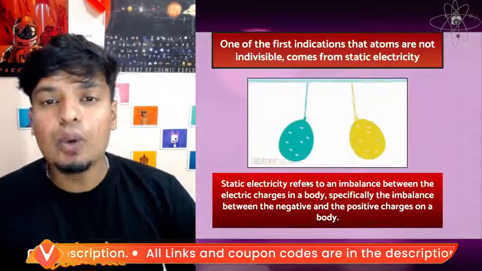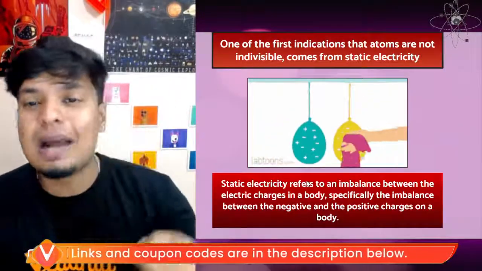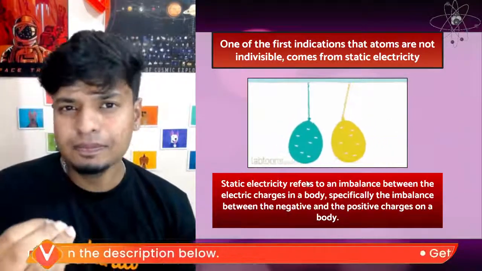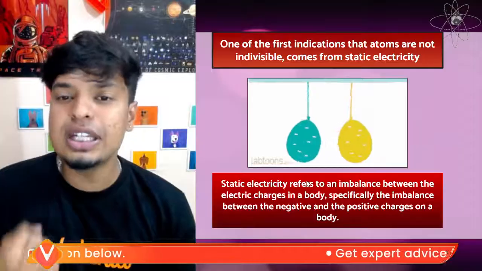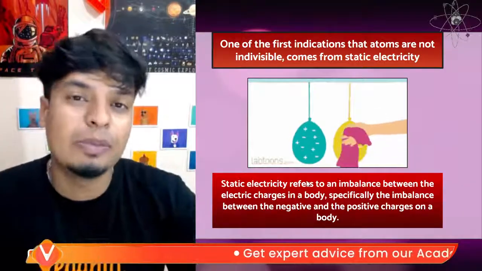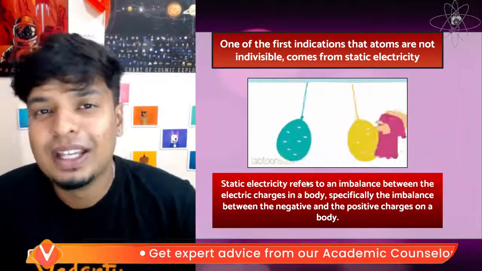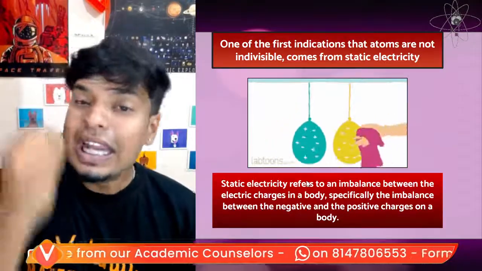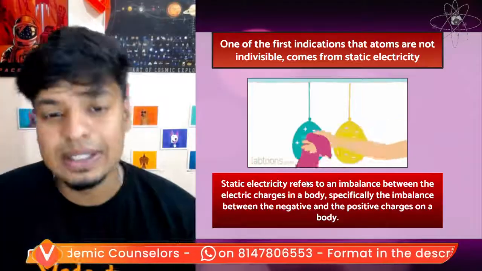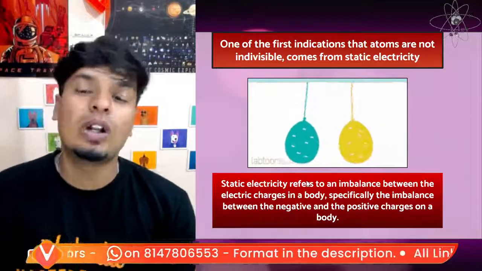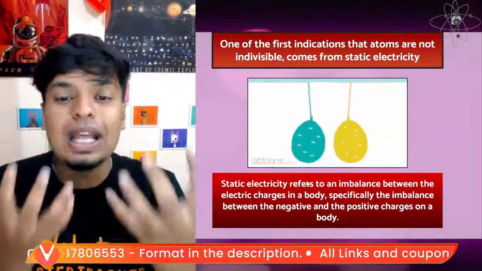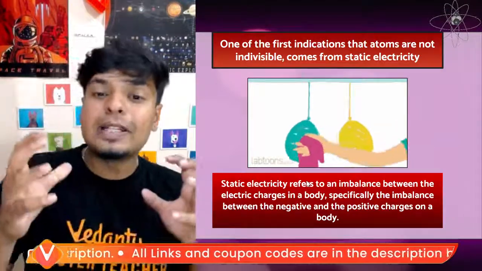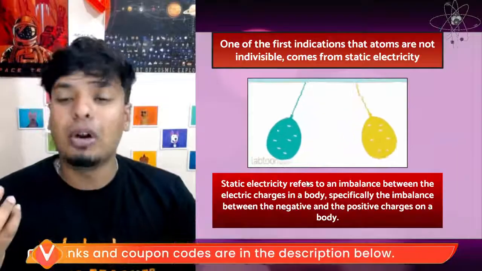Now, one very good example for us to question that there is something inside the atom which has certain charge is the repulsion and attraction experiment of electrostatic force. One of the first indications that atoms are not indivisible comes from static electricity. So static electricity means what? It refers to the imbalance between electric charges in a body, specifically the imbalance between a negative and a positive body.